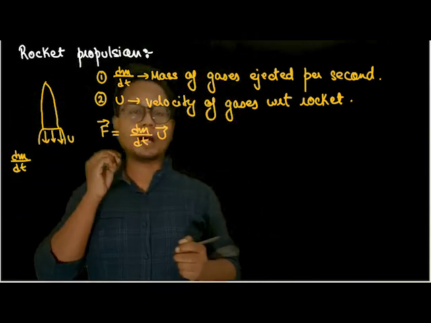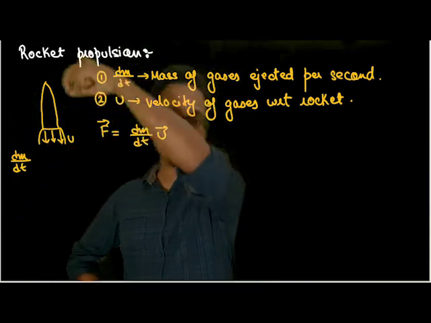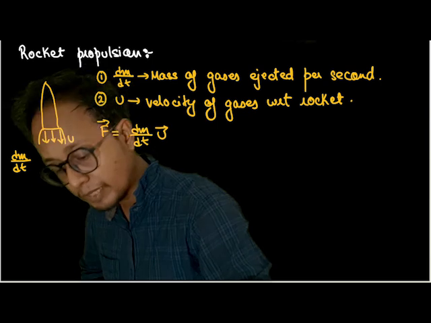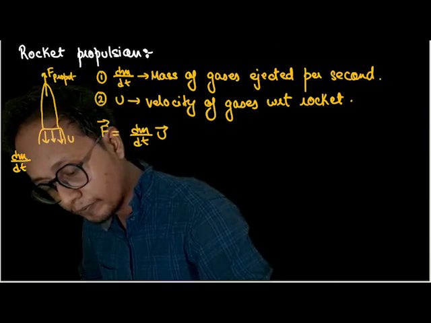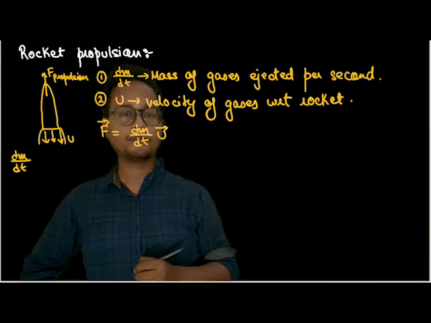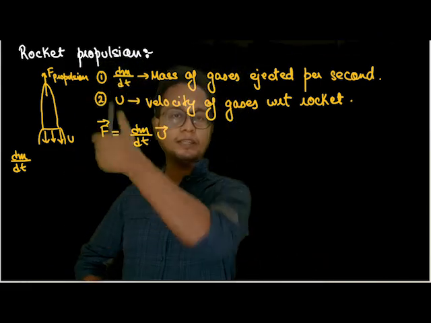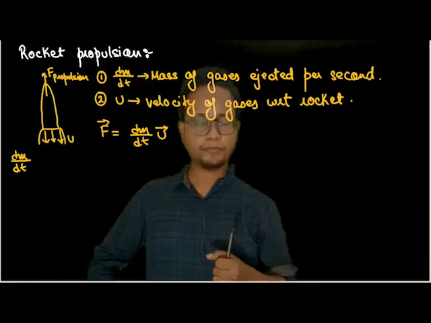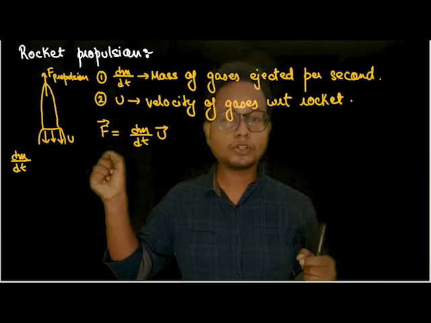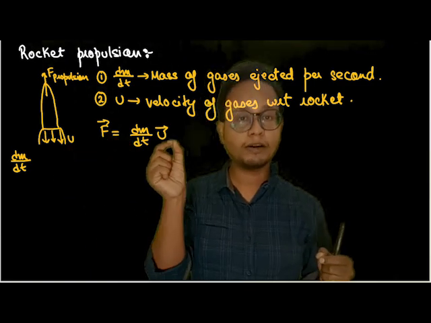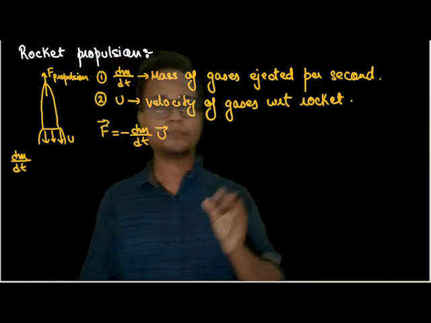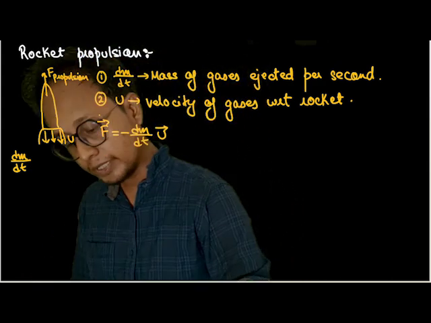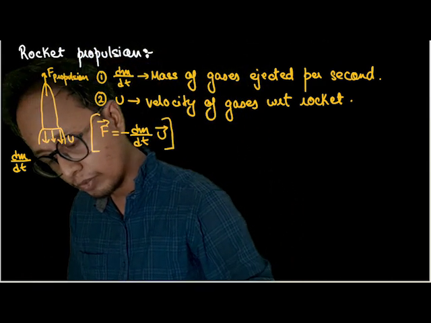Now one thing to note out here: if the gases are going in the downward direction, the force experienced by the rocket would be in the upward direction, the force of propulsion. So the force of propulsion is opposite to the velocity vector, isn't it? So I'll introduce a minus out here. Understood this much? This is the main crux of what I'm going to do.